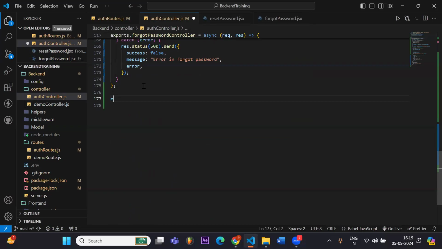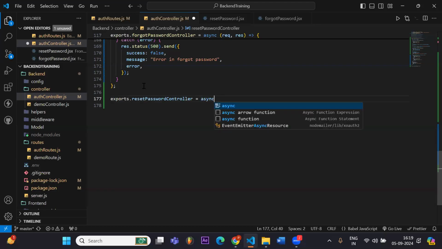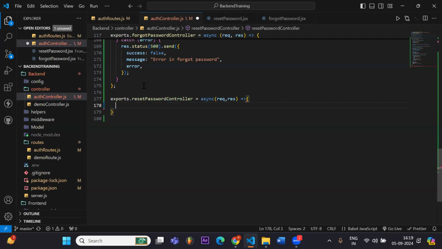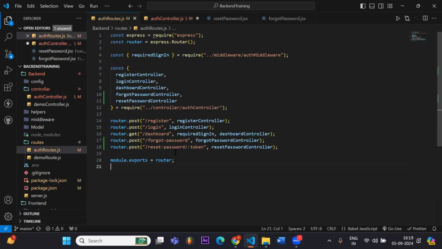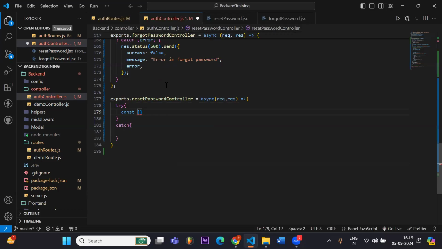So right here, exports.resetPasswordController is async, request, response. First of all, we have to get the token from the params that we are sending from our front end. So we have to access the token here. To access this, we have to write request.params.